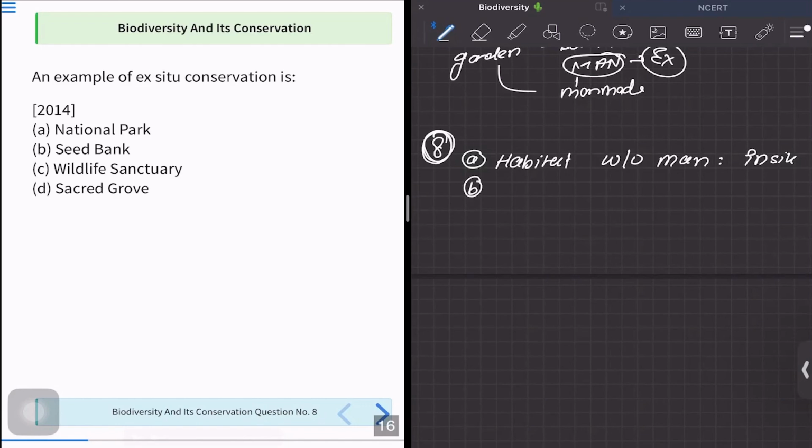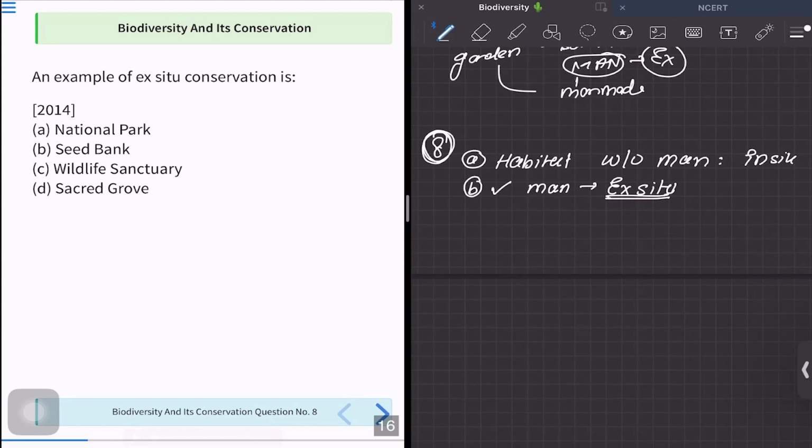Option B is seed bank. Yes, if we are storing some seed in a bank, there is going to be man involvement and it becomes ex situ. So option B is one potential correct answer. But don't just blindly mark option B. Always have a glance at the other remaining options, because that is what I am telling you throughout all my sessions. Even if you get the answer in the first or second option, that is very good, but don't be in a hurry. Have a quick glance over option C and option D.